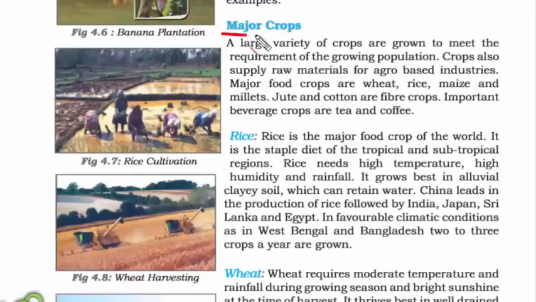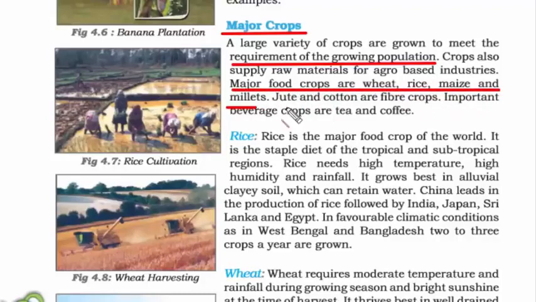Now let us read about some of the major crops. The reason they are called major crops is because they are grown to meet the requirement of the growing population. Some of the major food crops are wheat, rice, maize, and millets. So remember, they are food crops. We eat them. Jute and cotton are fiber crops. We don't eat them. We use them to make some other products like bags, cloth. You must have heard about jute bags, cotton clothes. Then we have something called beverage crop, that is drinkable, like tea and coffee.